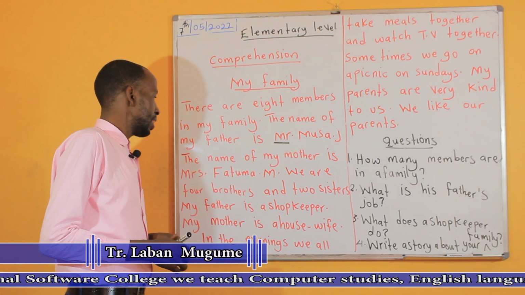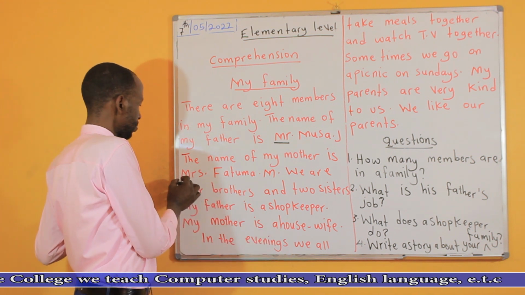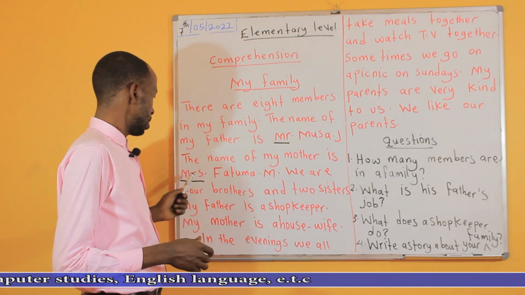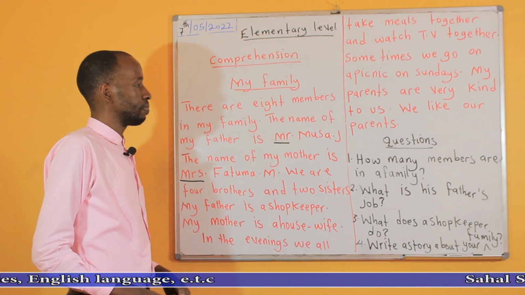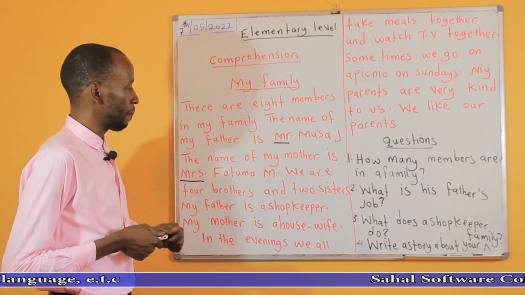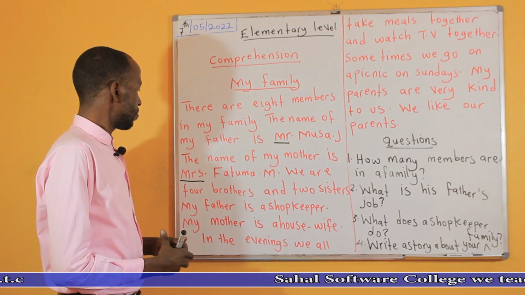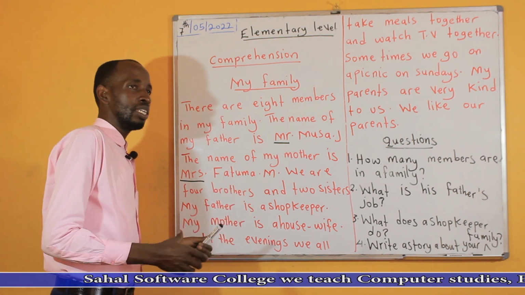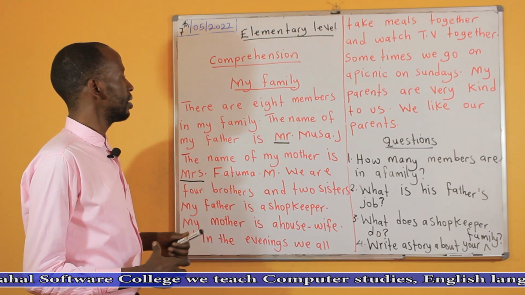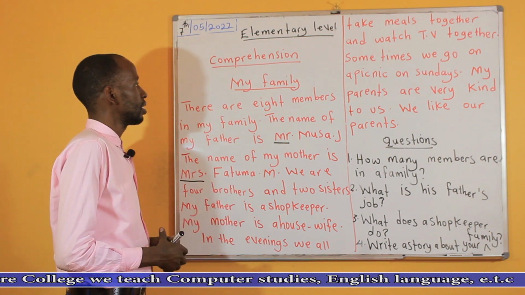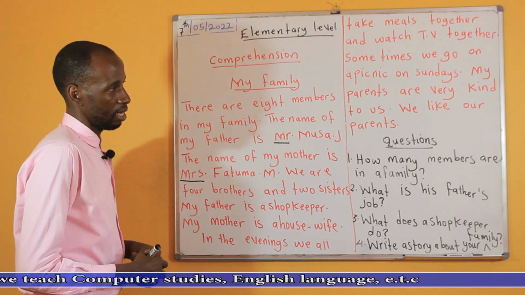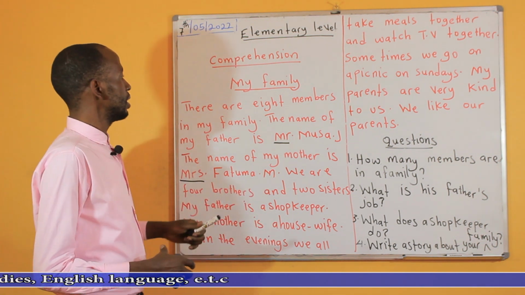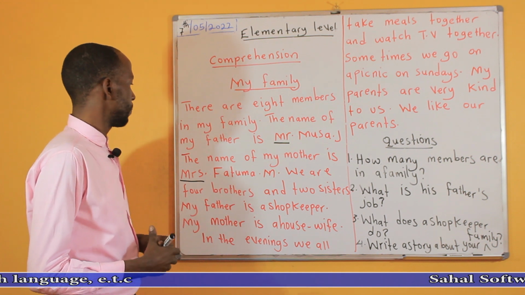The name of my mother is Mrs. Mrs. is also very important. It is used for women, and when you put this, then you put a full stop. Mrs. Fatuma M. We are 4 brothers and 2 sisters. So the children are 6. And of course, when you add the parents, then they are 8. So father and mother plus 6 children, they make 8 members. That's what we are saying here.